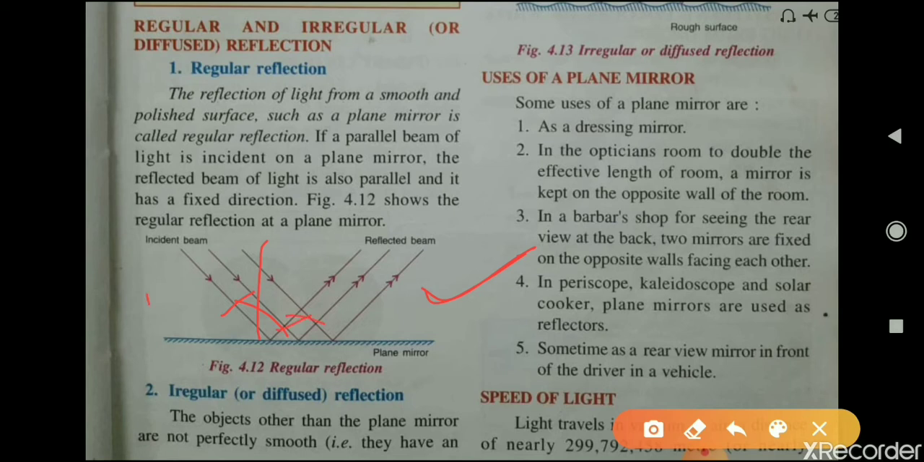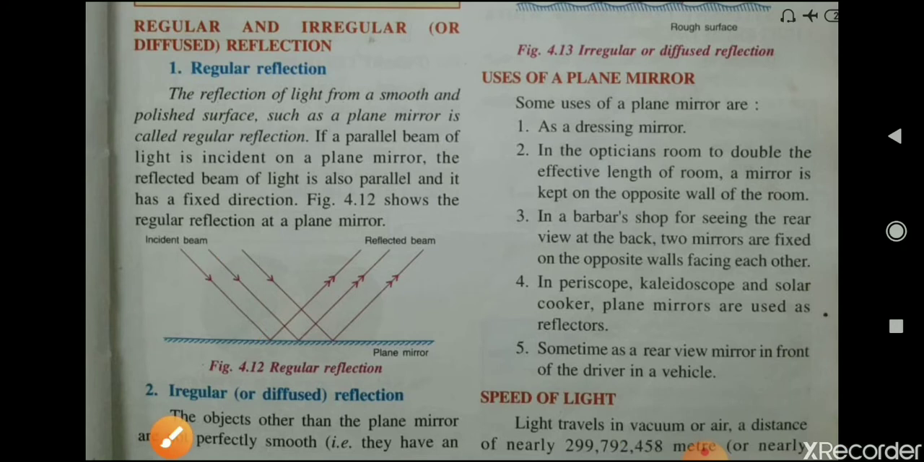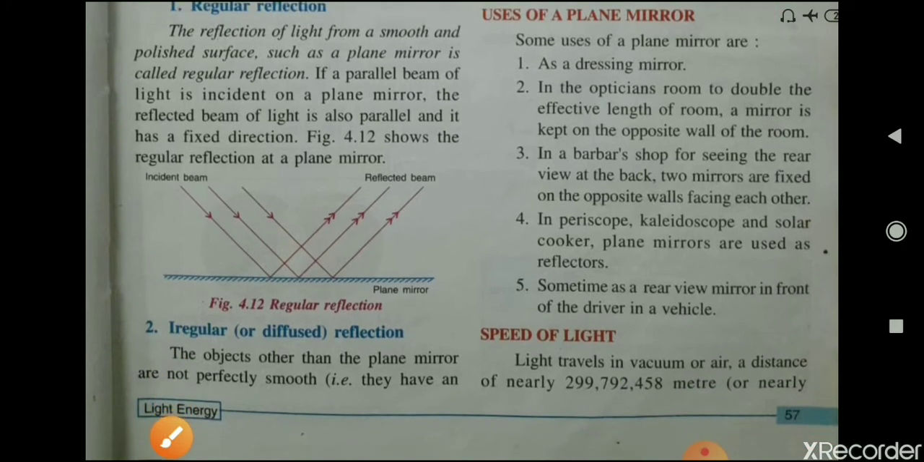Therefore, the parallel beam of light that is incident on this plane mirror is reflected as a beam that is also parallel, and it has a fixed direction, obeying the laws of reflection. The beam of light gets reflected back, and these rays are also parallel to each other. Therefore, this is known as regular reflection at a plane mirror.